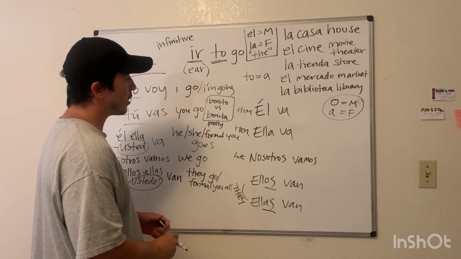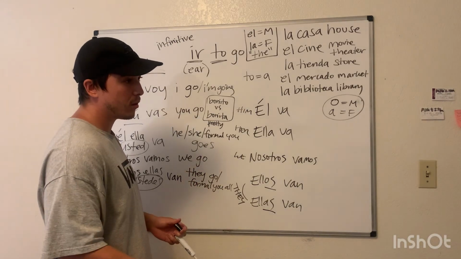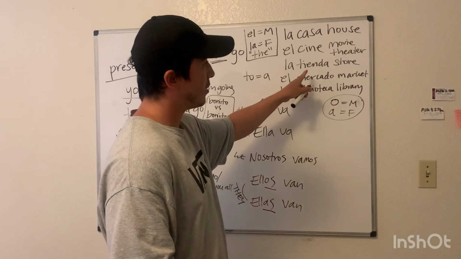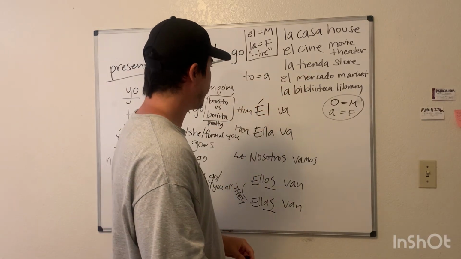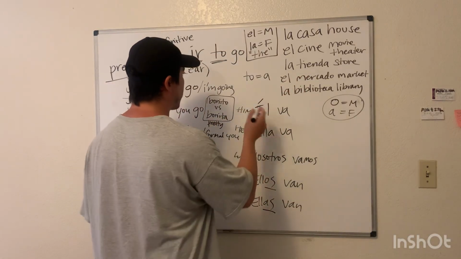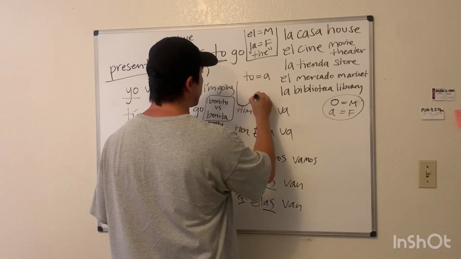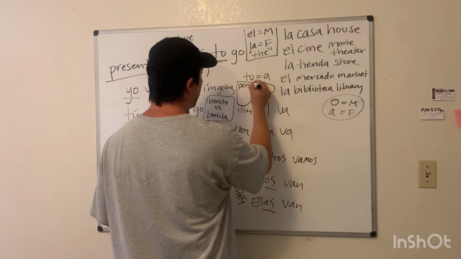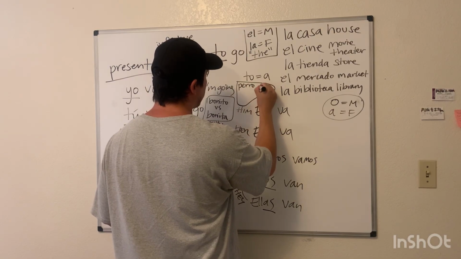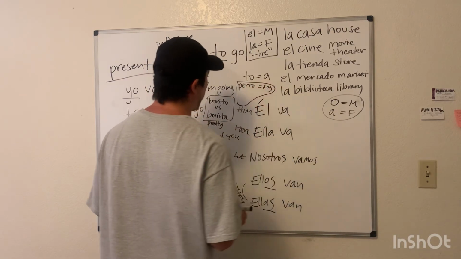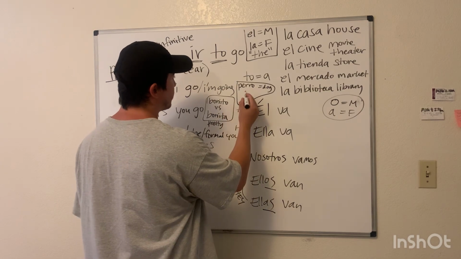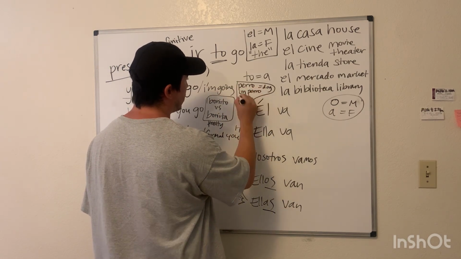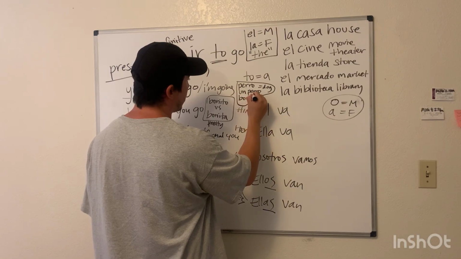If it's a dog, un perro, P-E-R-R-O, dog. If you're talking about a dog, un perro bonito.